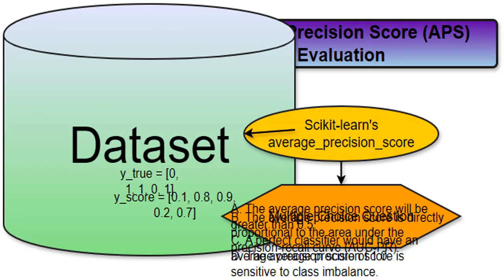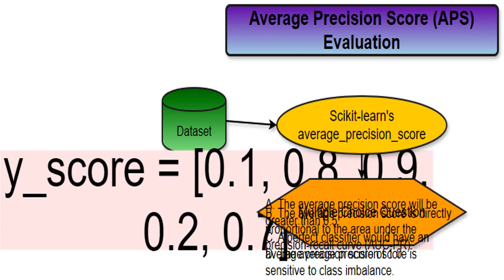This is the list of actual class labels for each data point. 0 means the data point belongs to the negative class, and 1 means it belongs to the positive class. This is a list of predicted probabilities from our model. Each number represents the model's confidence that the corresponding data point belongs to the positive class. The higher the number, the more confident the model is.